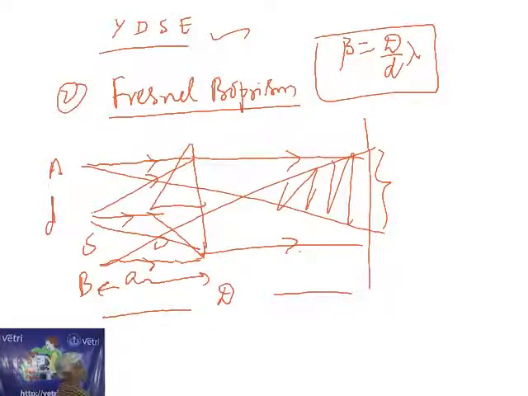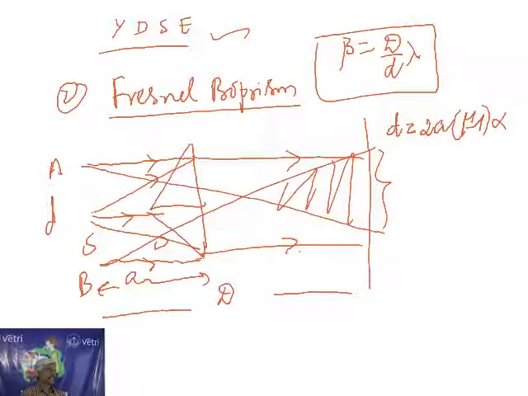We know that small d is always equal to 2a into (μ minus 1) into α. This is a formula you have to keep in mind. The distance between the two slits, small d, is equal to 2a(μ minus 1)α. So once we know everything else, a can be calculated. A is the distance of the biprism from the source.